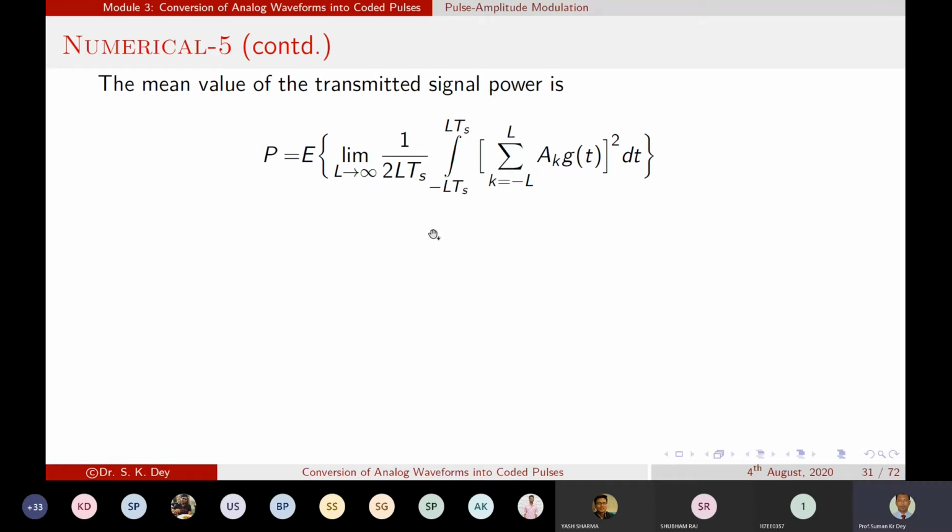So I think I missed the value of L with the Ts, because this is true for the time period of the signal, the pulse.